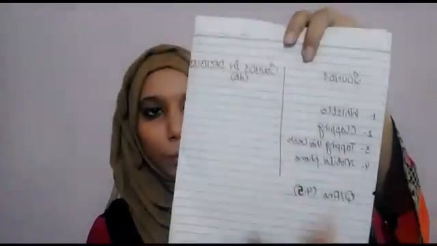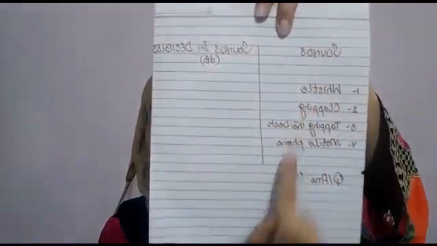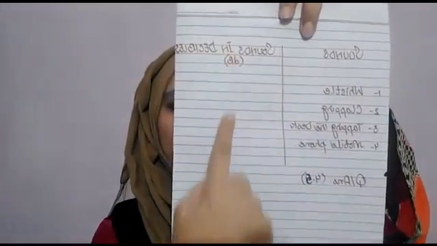Now, as your home task, you have to download this sound meter on your mobile phone and record the sound of 4 different sources. Number 1, clapping, then whistling, then tapping on the desk, and then the ringtone of your mobile phone. Then you have to make a chart in your copy, and write the sound sources over here and the recordings that you made using the sound meter over here.